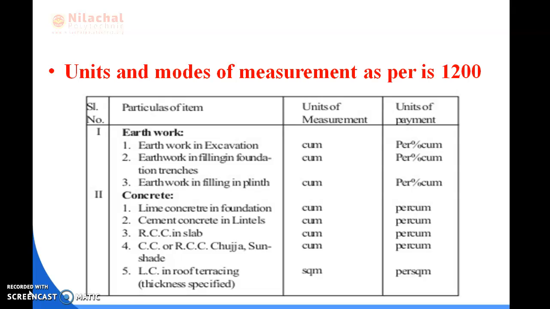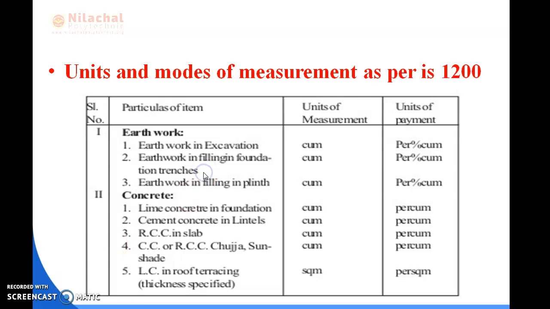In the previous class we already discussed estimating, the purpose of estimating, and then the types of estimating. Today we are going to discuss unit and mode of measurement as per ISI 1200. What do you mean by unit and mode of measurement? What is the need of that?